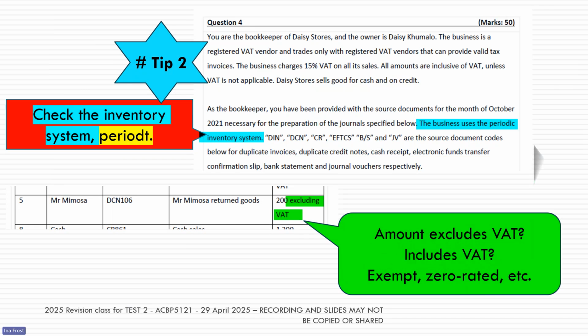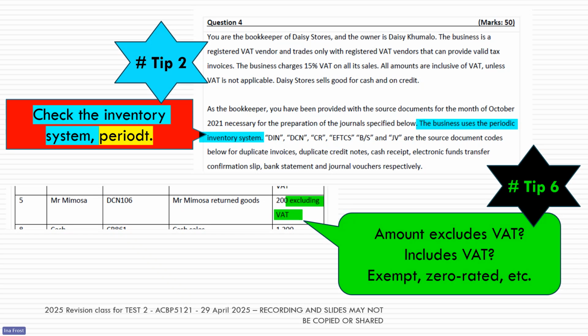And then remember your other tip number 6, is when you look at the individual transaction to see is the amount including that, excluding that, or is it one of those zero-rated, exempt, or non-allowable items. Okay, so make sure you keep talking yourself through all our little tips as you're sitting there in